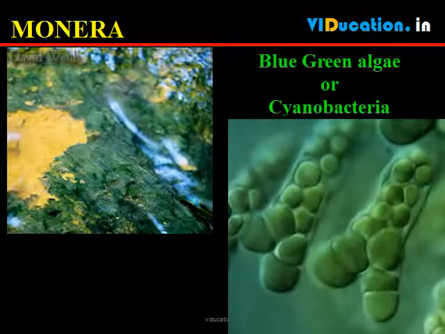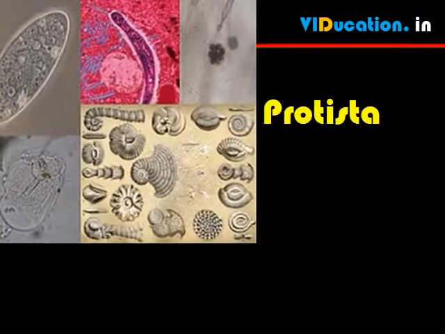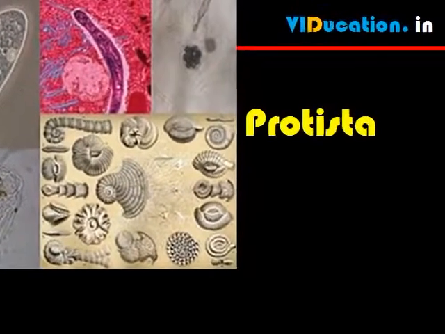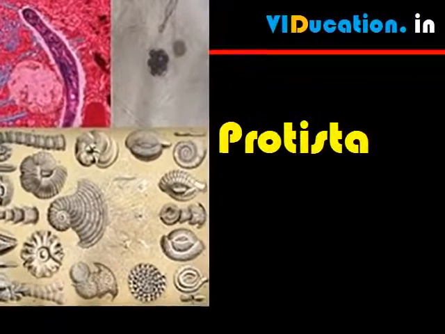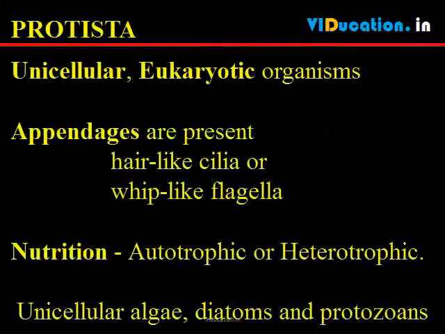Kingdom Protista. Protists are a diverse group of eukaryotic microorganisms, included mostly unicellular organisms that did not fit into the other kingdoms. Protista includes many kinds of unicellular eukaryotic organisms. Some of these organisms use appendages, such as hair-like cilia or whip-like flagella for moving around. Their mode of nutrition can be autotrophic or heterotrophic. Examples are unicellular algae, diatoms and protozoans.